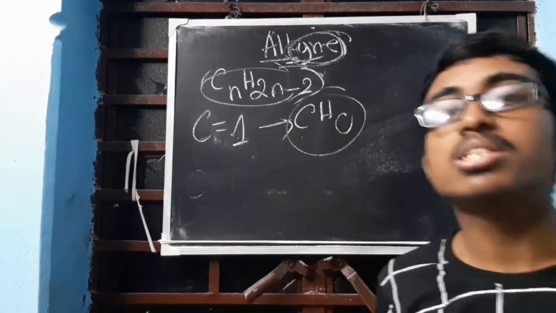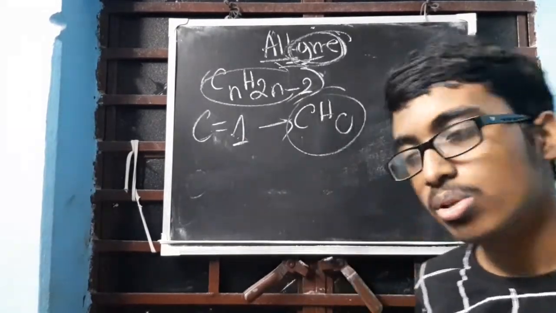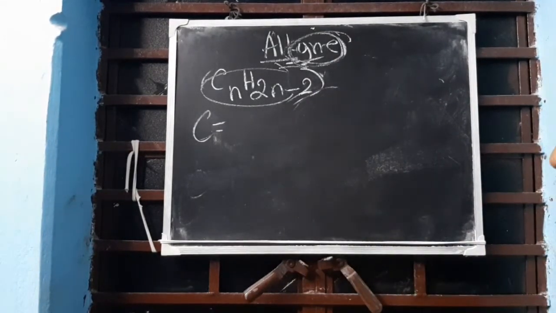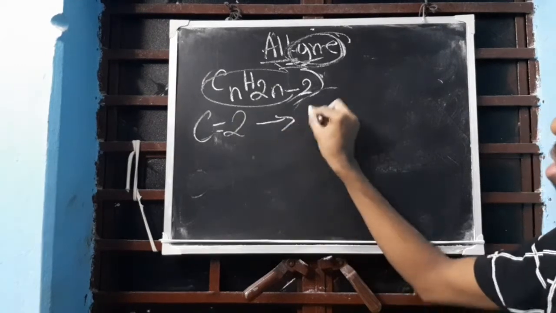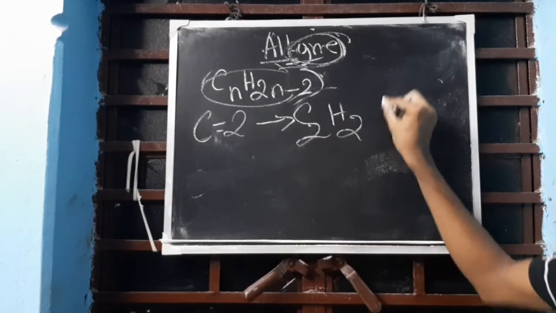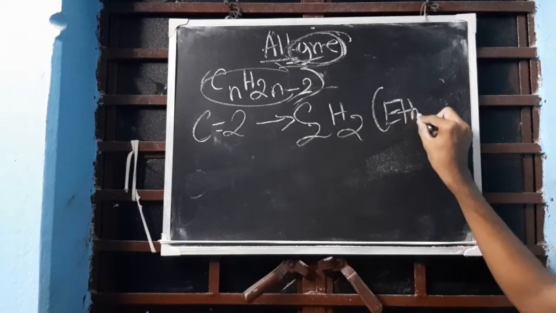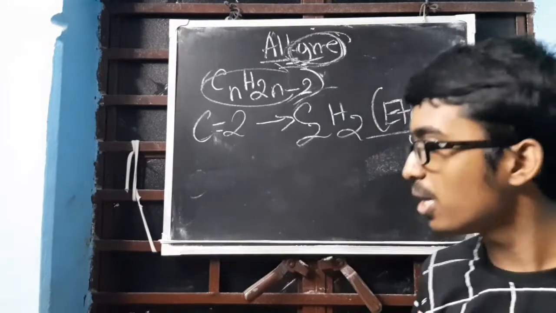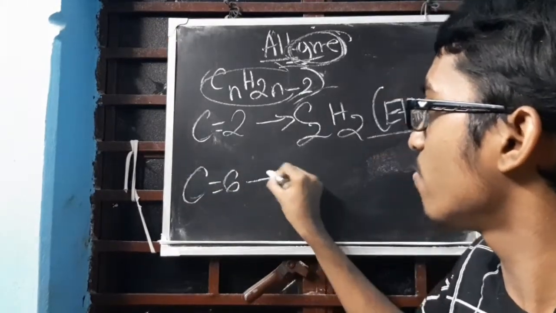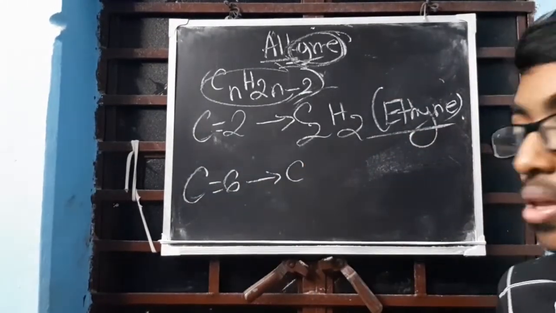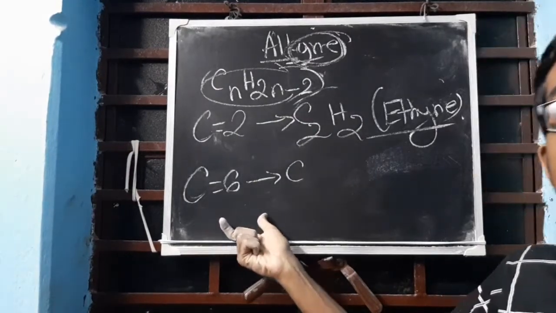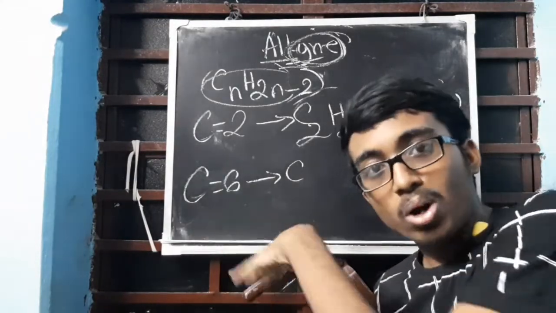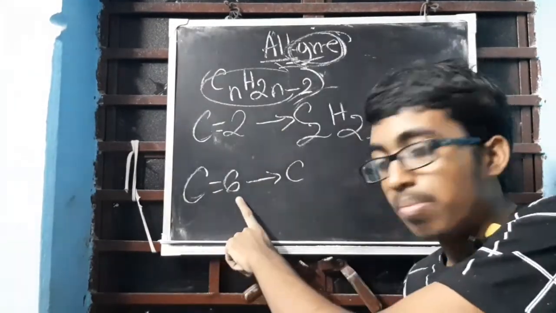Can a compound called CH0 exist? No. So in that case, this compound will also not exist. So what will happen? C has to be equal to 2, so the compound will become C2H2 and that name is ethine. Clear? Ethine. Similarly, if I write C6, then it will not be the sixth member, it will be the fifth member of the group. I have written C equal to 6.